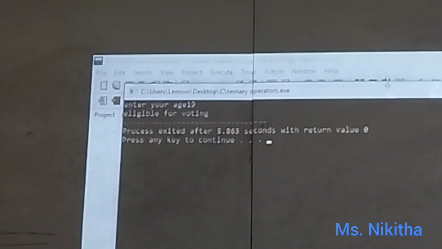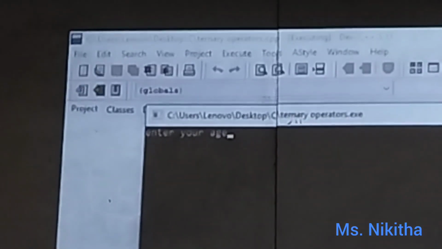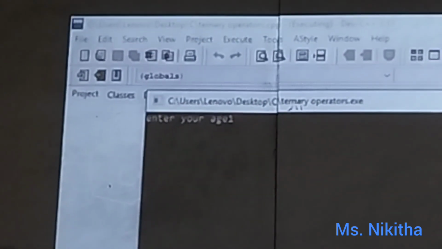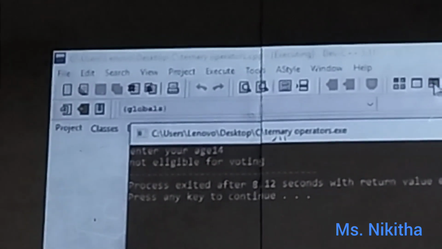So as we expected, it is giving enter your age. So enter 19 there, eligible for voting. So close that and again run. So when we are again running, again it is showing enter your age. Now we are giving some lesser number than 18. Let us take 14. So if we are taking 14, it is showing us not eligible for voting. Clear? So this is all about your ternary operators.